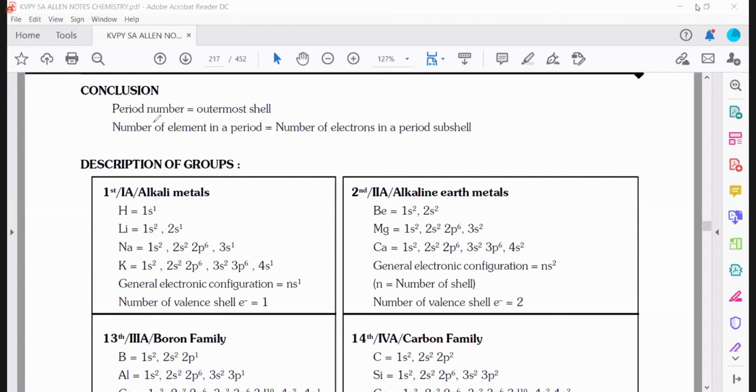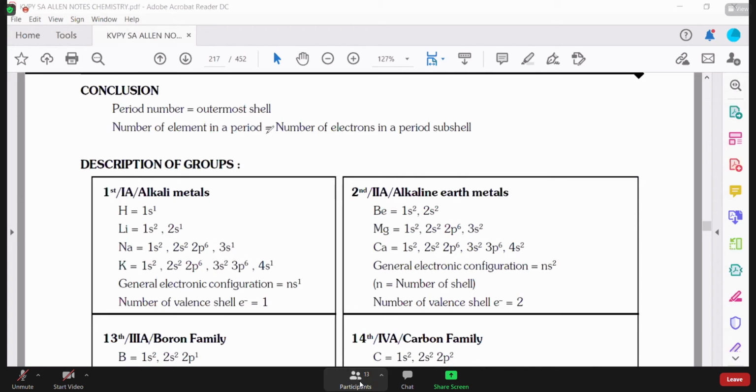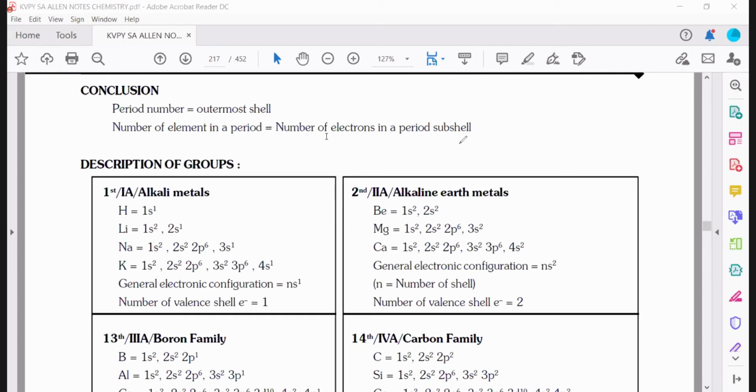Now conclusion: the period number is nothing but the outermost shell. You can note down, and the number of elements in a period is equal to the number of electrons in the period's subshell. Okay, what does this mean? This means that the number of elements in a period is equal to the number of electrons in that period. Obviously, if the period contains 2 electrons, the subshell also contains 2 electrons, like that they have given.